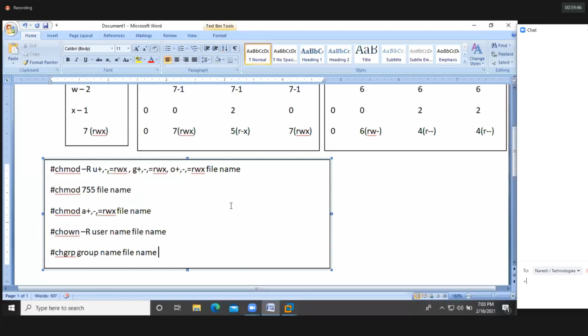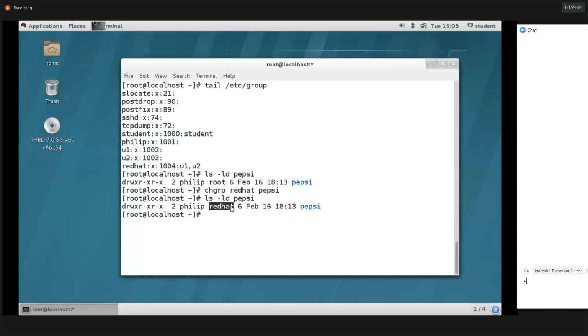Now my question is, guys, please concentrate. U1 and U2 user accounts, do they have access to create files and directories inside the Pepsi directory now? U1 and U2 are group members of Redhat, guys. Now I changed the group ownership of this Pepsi directory. Is it possible? No. Why? Very good, absolutely no. What is the reason behind it?